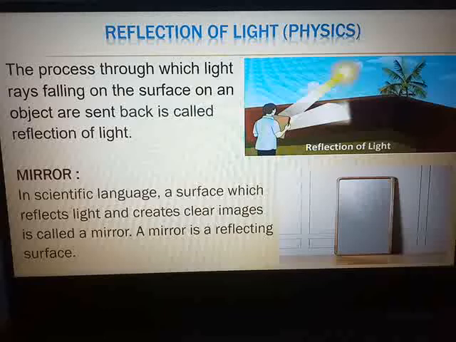You have experienced darkness in your own house also. Suppose you are unaware that the power supply will be cut off, and you are sitting in one place and without your notice the power supply gets cut off.